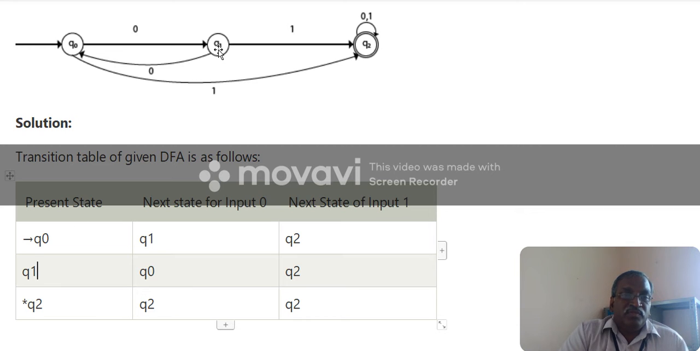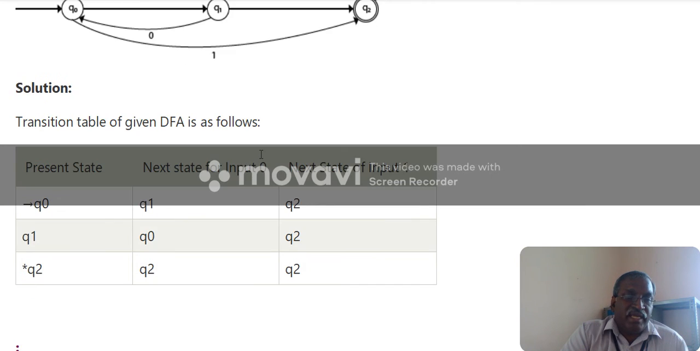Q1 consuming 0 moves to Q0. It consumes 1, it moves to Q2. Then Q2 is the final state, so it is mentioned with a star. Q2 consuming 0 moves to Q2, and Q2 consuming 1 moves to Q2. This is the transition diagram for a deterministic automata as mentioned above. So basically the automata is represented by a transition diagram and a transition table.